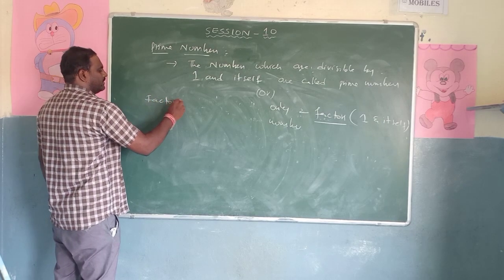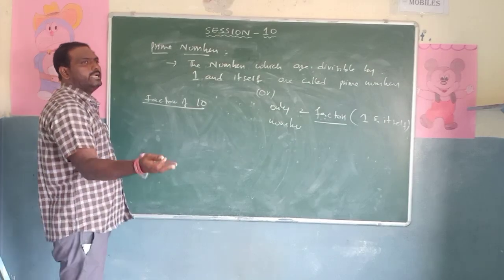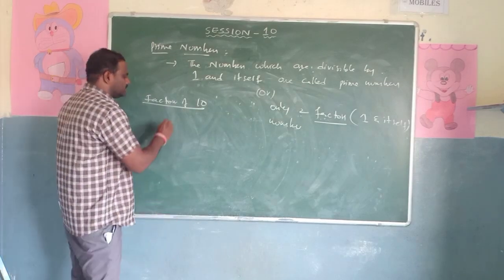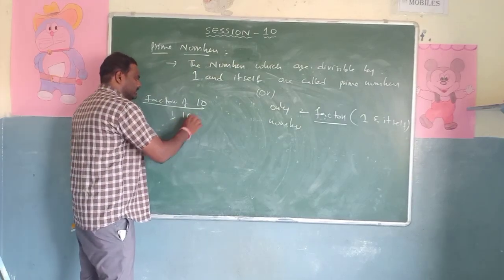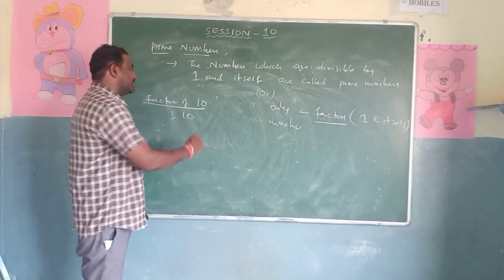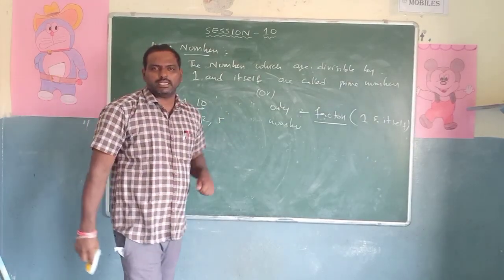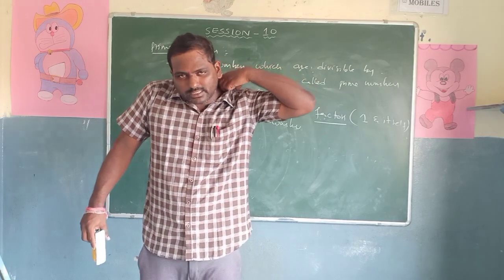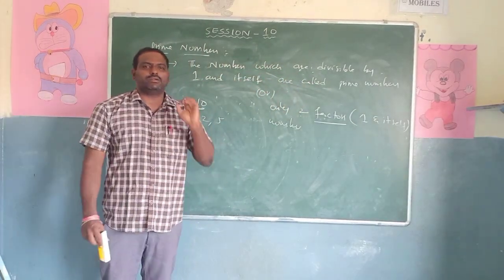Factors of 10. Right? Write in which tables 10 comes. 10 comes in the 1 table: 1 10s are 10. 10 comes in the 10 table: 10 1s are 10. Also yes, the 2 table and the 5 table. Does 10 come in the 2 table or not? 2 1s are 2, 2 2s are 4, 2 3s are 6, 2 4s are 8, 2 5s are 10. It comes in the 5 table too: 5 1s are 5, 5 2s are 10.